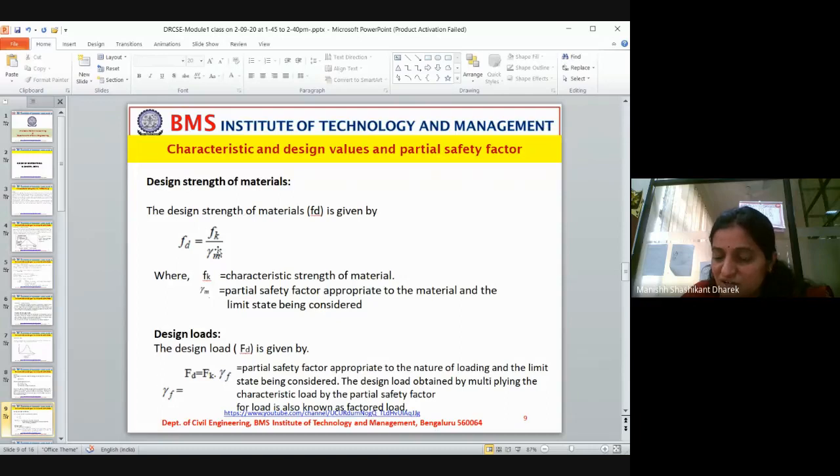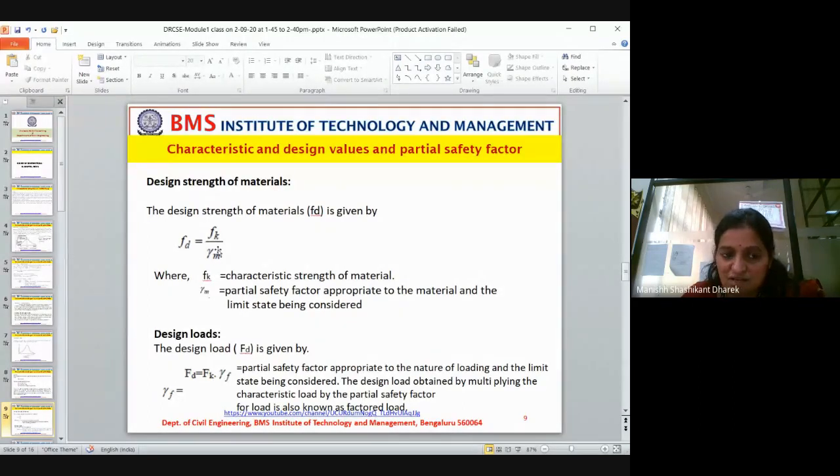Okay, what you do, you just write on one side working stress method and on the other side limit state method. Then you write all the confusion points, like what is the material, what are the safety factors, how it differs. What are the major factors? In working stress method we use modular ratio. In limit state method we don't use.